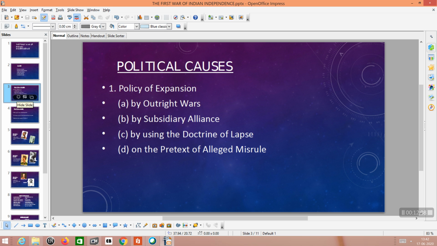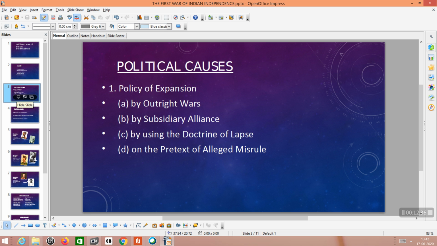That means if the British announced that the territories were not ruled by the princes or the rulers completely by their own power, and that there was misrule, that territory would become part of the British Empire.